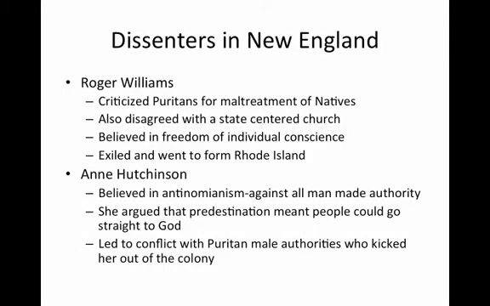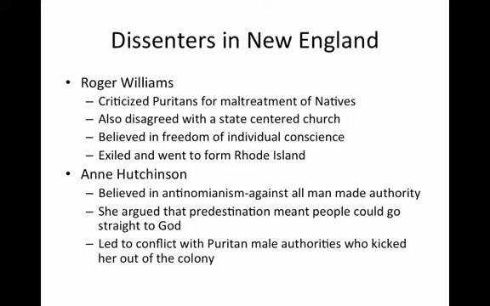Dissenters in New England. Roger Williams and Anne Hutchinson eventually dissented against the Puritans. Roger Williams criticized the Puritans for their maltreatment of natives. He also disagreed with a state-centered church. He believed in the freedom of conscience.